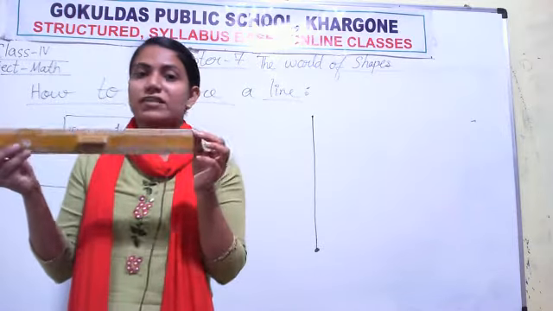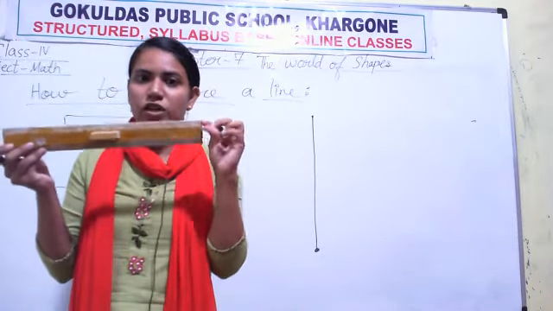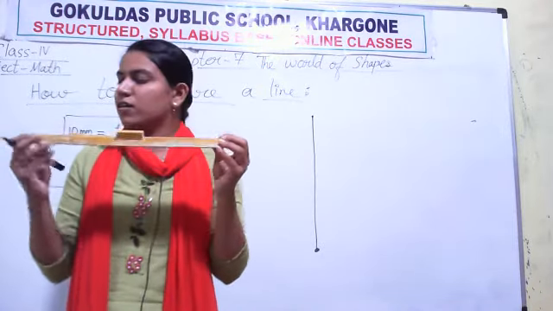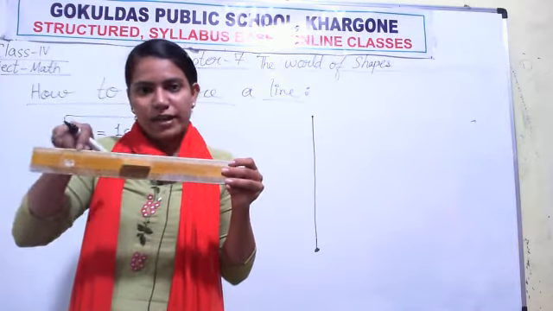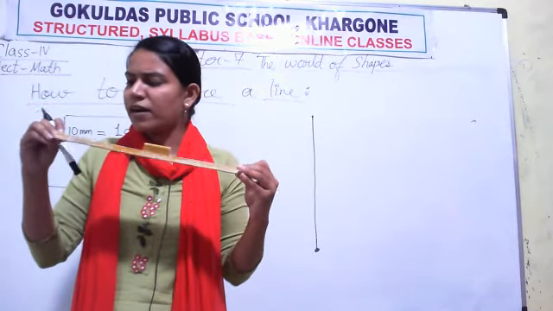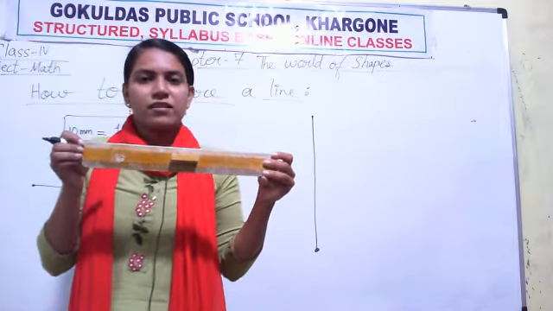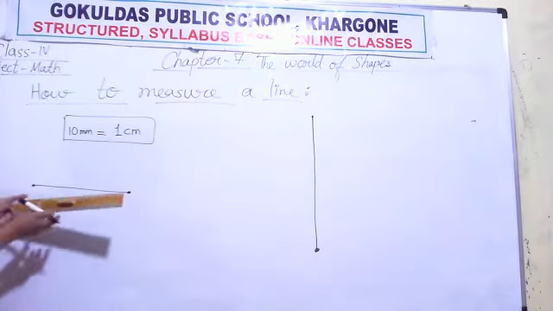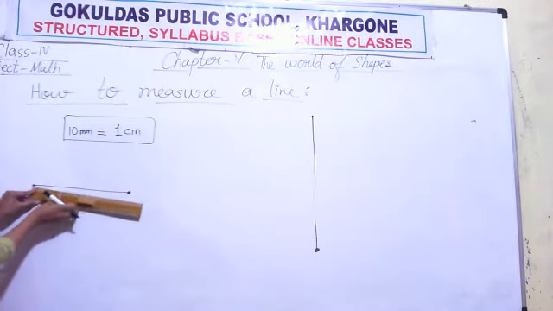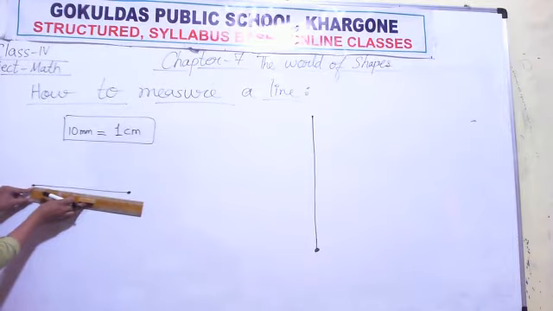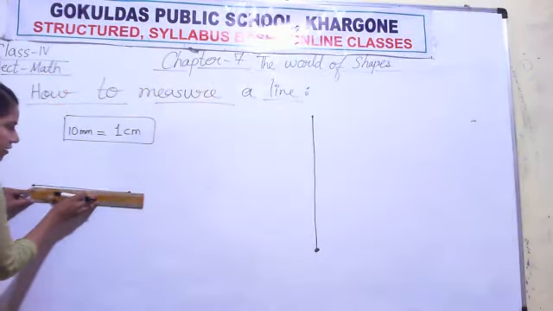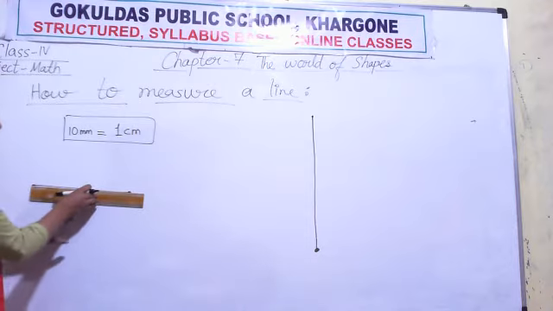So identify where centimeter is written, and on that side, identify the zero. Put that zero on the one end point, and keep your ruler like this.